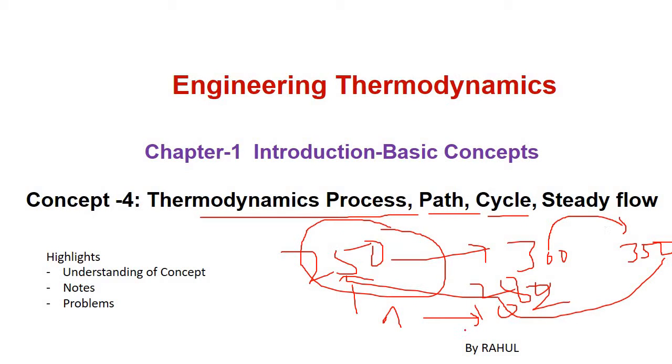So it completes a cycle, and this cycle is completed by various paths, like going from 250 to 300 is a path, and 300 to 350, and then 350 to 280, and then 250. The point is that the process is the transition in state, the path defines how the transition happened, and the cycle defines that the system has returned to its original position.